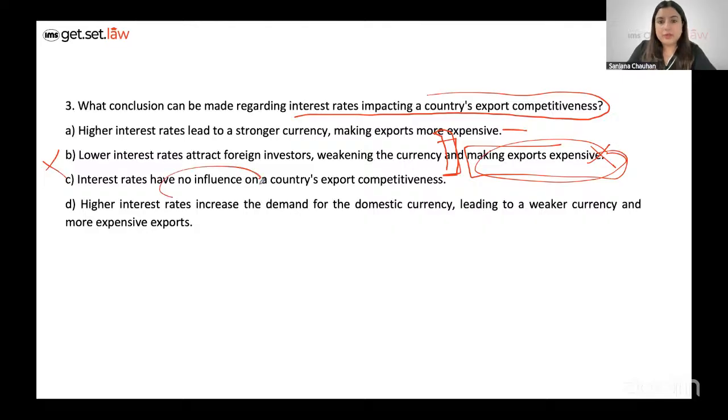Interest rates have no influence again. That's actually not given. They definitely do influence it, right? And higher interest rates increase the demand for the domestic currency, leading to a weaker currency and more expensive exports. High interest rates actually strengthen the country's currency. This is definitely given. So this is contradictory. So D is out. Best option choice is option A, right? A very easy read this was.